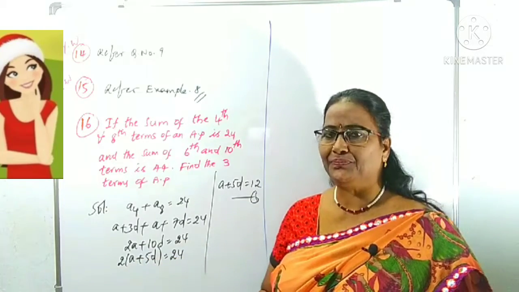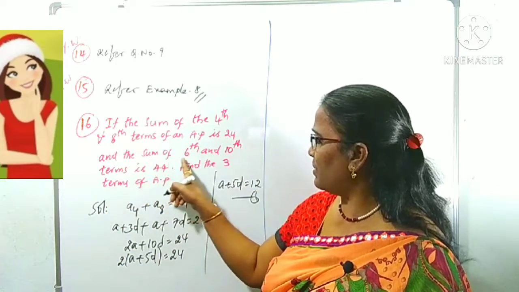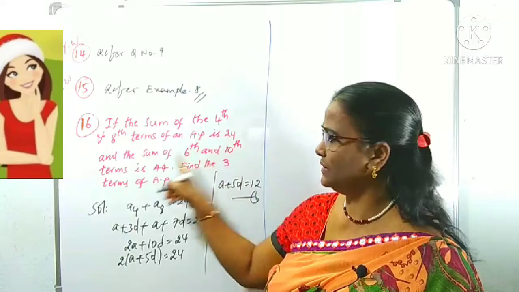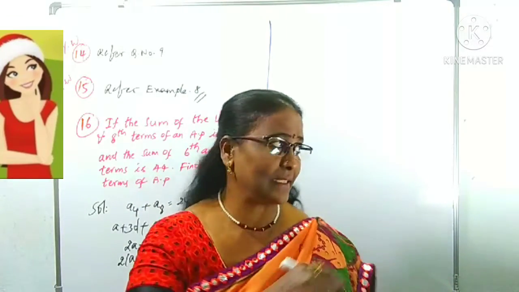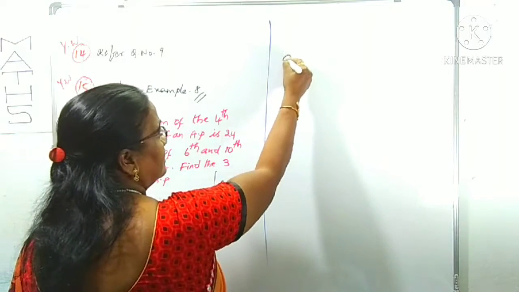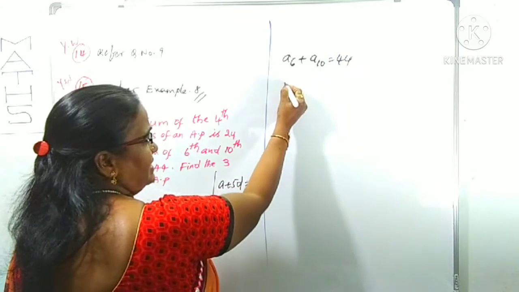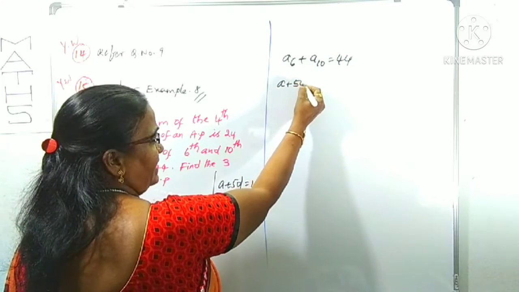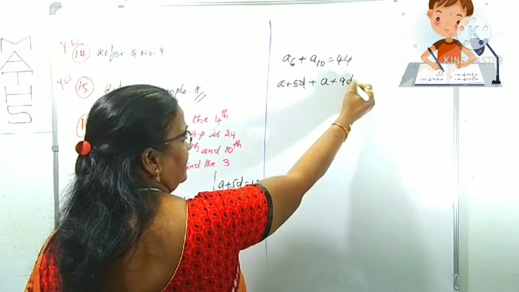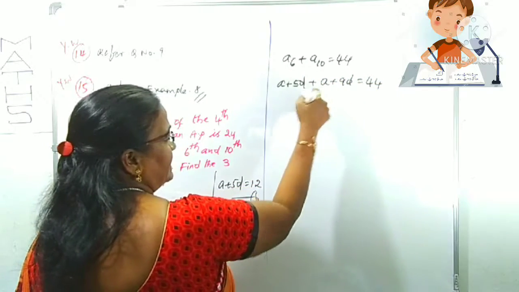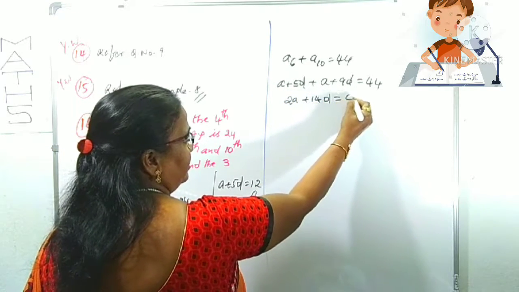2 12s are 24. Now come to the next sentence. And the sum of the 6th term and 10th term is given as 44. Means A6 plus A10 is given as 44. A6 means A plus 6 minus 1, 5D, plus A10 is A plus 10 minus 1, 9D, equals 44. A plus A is 2A, plus 5 plus 9, 14D, equals 44.